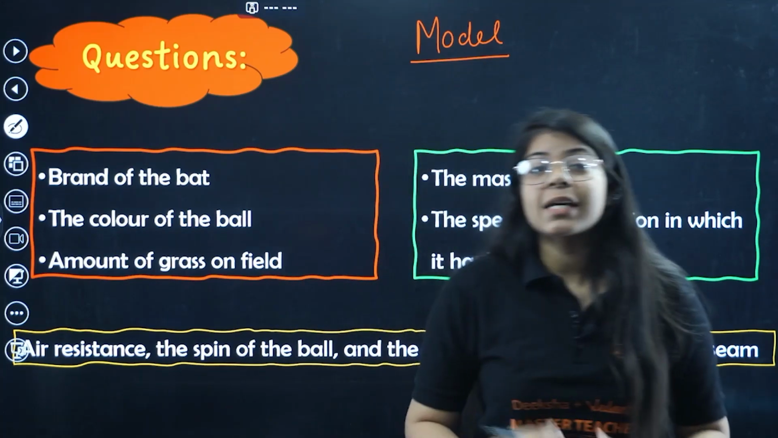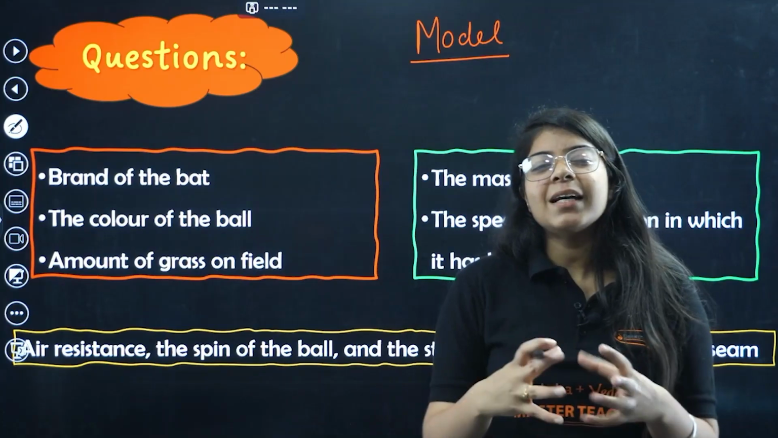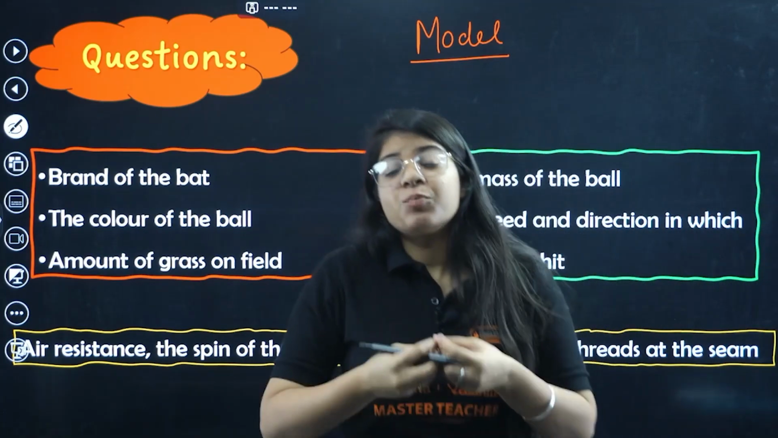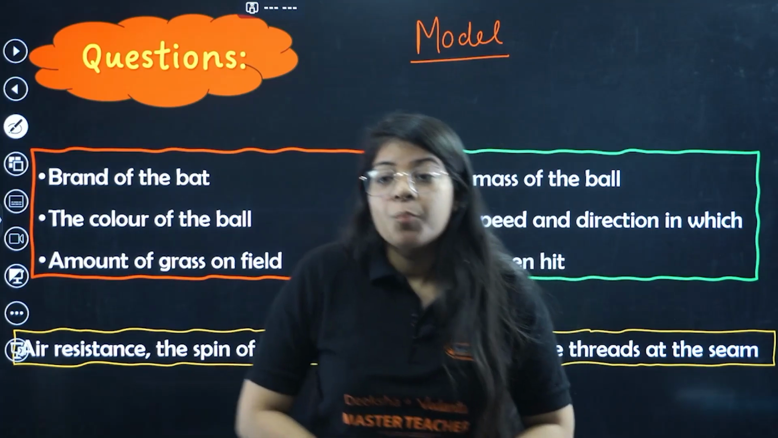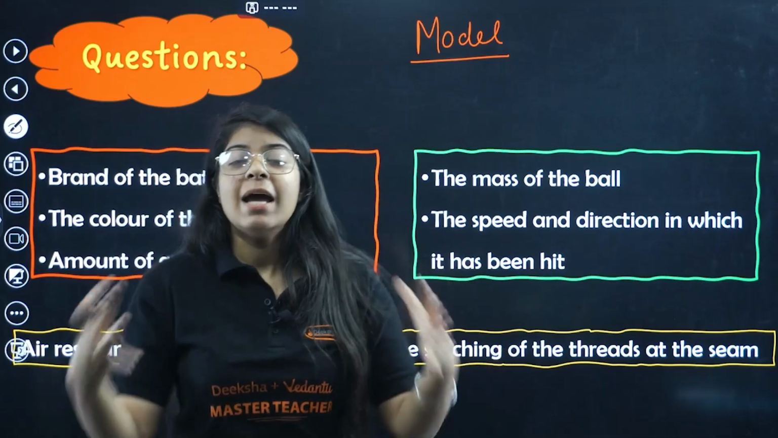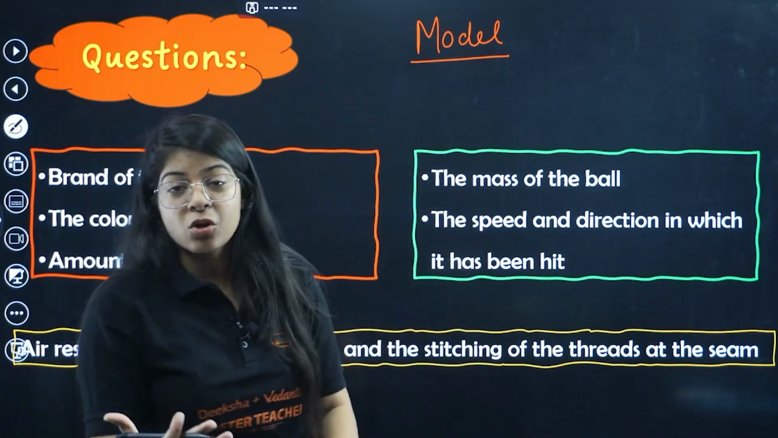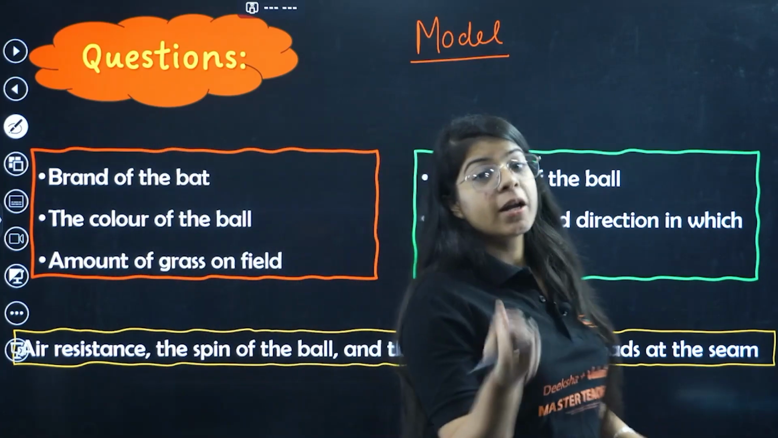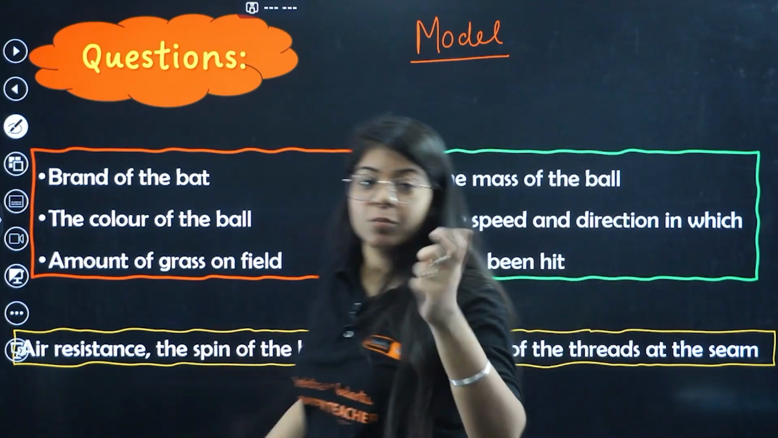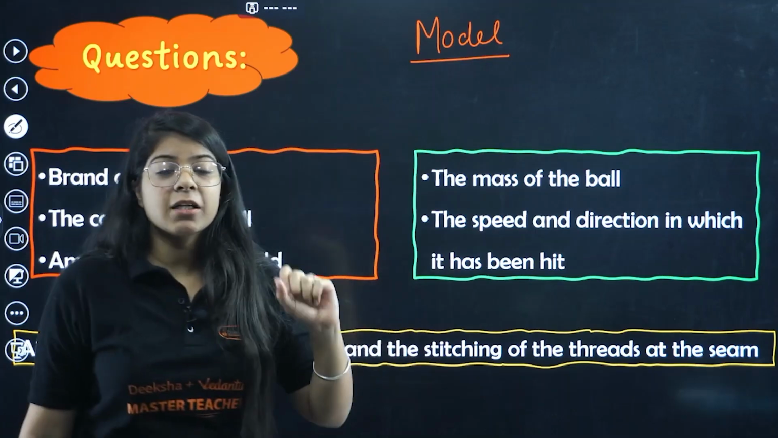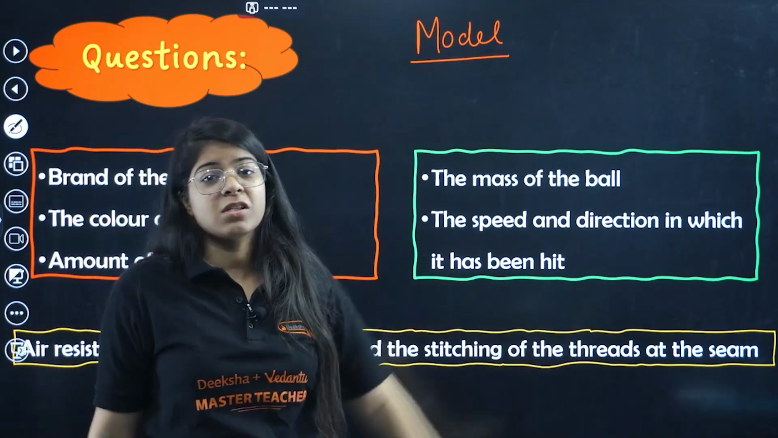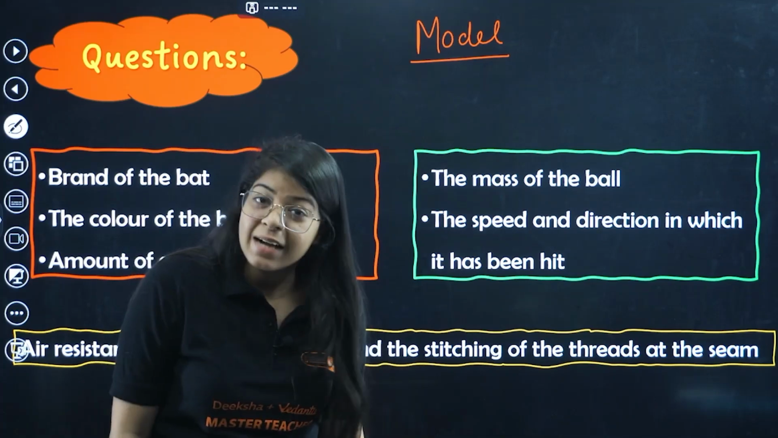But those things we ignore to make it a little bit more fundamental, to focus more on the strength of the player, the mass of the ball, the speed and direction of the ball, rather than air resistance or grass on the field or the brand of the bat or the spin of the ball and the stitching of the seam. There is a seam on the ball, right? So will you say that, oh, it was not a 6 because the stitching of the threads on the seam was not right? Will you say that? No, right?